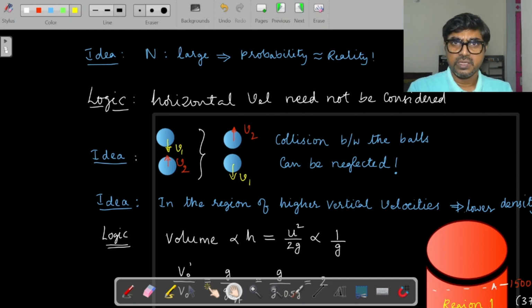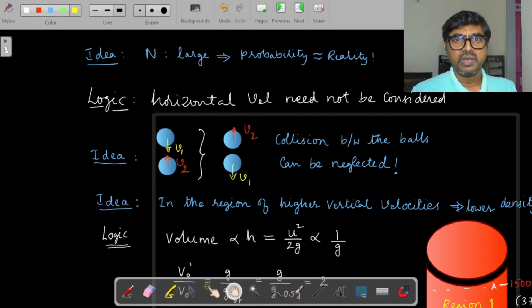This idea is very simple, but I want you to take my perspective also and see whether it matches with you and see whether it is convincing or logical to you. When you have two identical bodies having a head-on elastic collision, you know that their velocities get exchanged. That's a very basic idea.